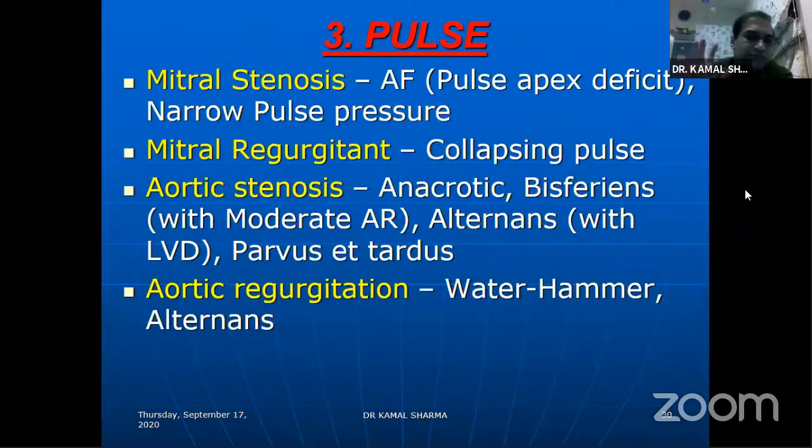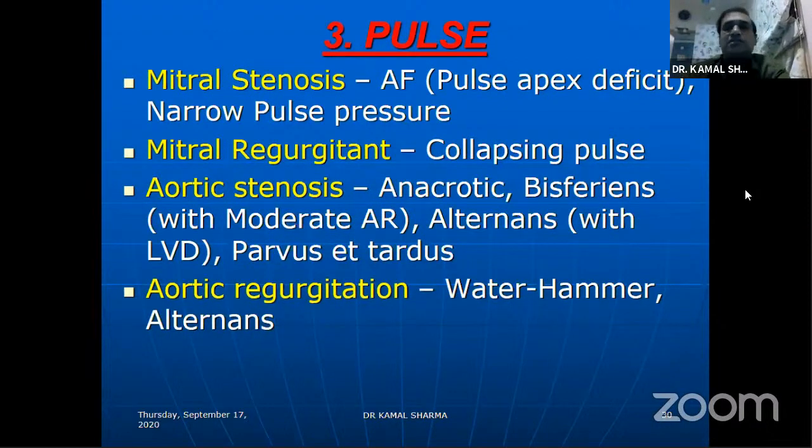Now, once you've known the symptomatology, the duration, its topography, its temporal relationship, what happened first, what happened later, once you've arrived at this history, now you come to examination. Once you look at the pulse, we should know what happens in each of them characteristically. Mitral stenosis, when it's dominant, you would expect the AF to be present. But remember that in patients who have distal valve disease, the proximal will always mask the severity of the distal valve disease. So in a patient who's got severe MS in presence of AR, the collapsing pulse, the water hammer pulse, may not be so classical at times if the MS is very severe.